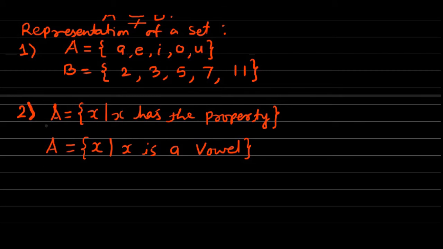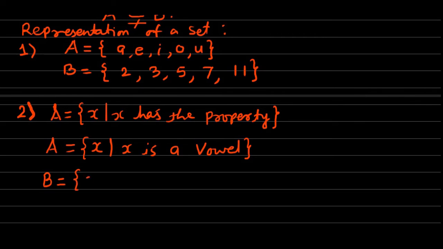The next one, set B, which consists of the elements 2, 3, 5, 7, 11. If you observe this set, then this is the set of all the prime numbers which are less than 12.